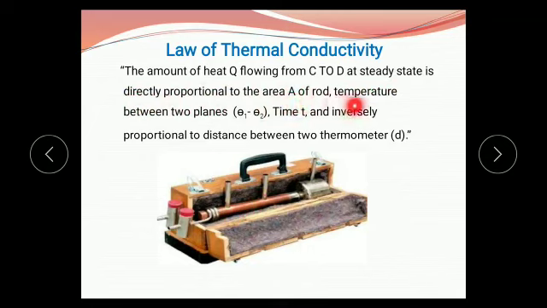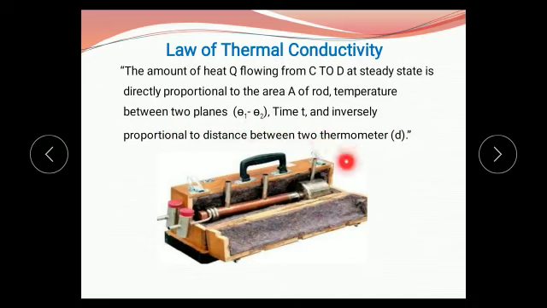Second, it is directly proportional to the temperature difference between the two planes, that is theta 1 minus theta 2. It is also directly proportional to time and inversely proportional to the distance between the two thermometers. Here the temperature difference is denoted by theta 1 minus theta 2 and D is the distance between the two thermometers.